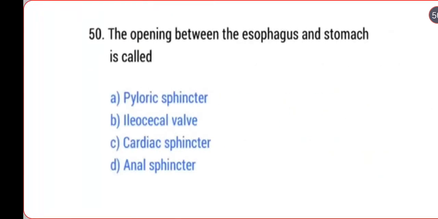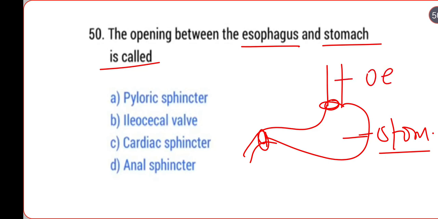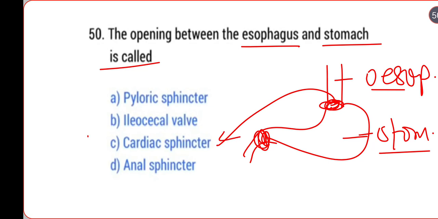Next, the opening between the esophagus and stomach is called. Okay, two sphincters are shown here. This is the esophagus, and this is a sphincter, and this sphincter is called the cardiac sphincter. So option C is the correct answer.